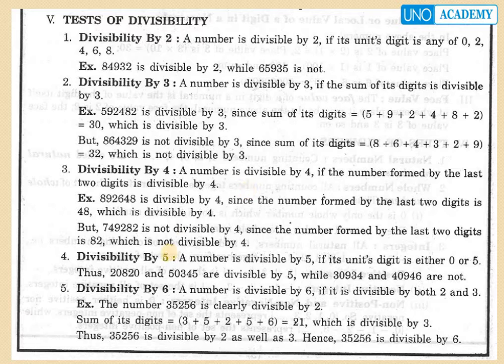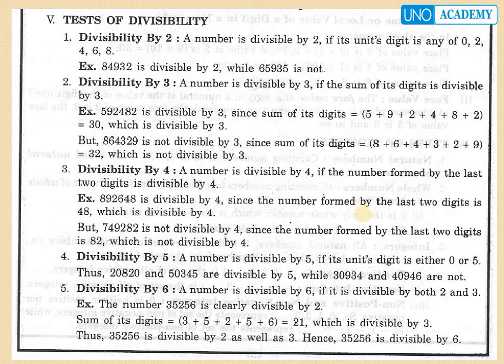We have another example, 7,49,282. It is not divisible by 4 since the number ending 82 is not divisible by 4. Hence the number is not divisible by 4.